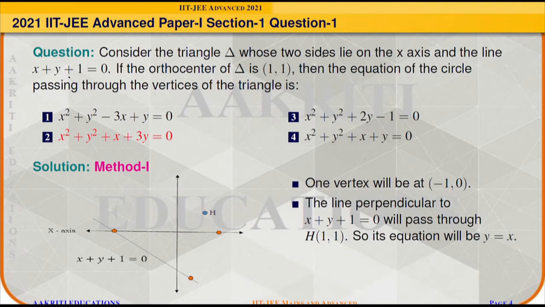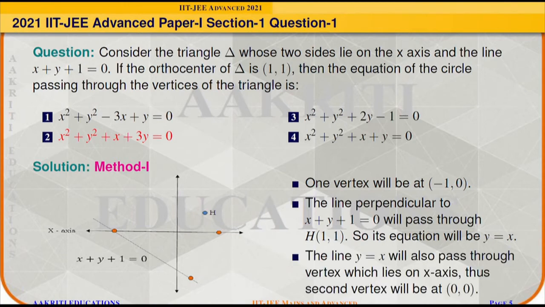To find its equation, we know that the slope of x plus y plus 1 is equal to 0 is minus 1. So the slope of its perpendicular line will be 1 and it will be passing through (1, 1). So its equation will be nothing but y is equal to x.